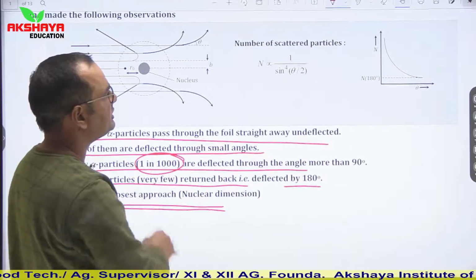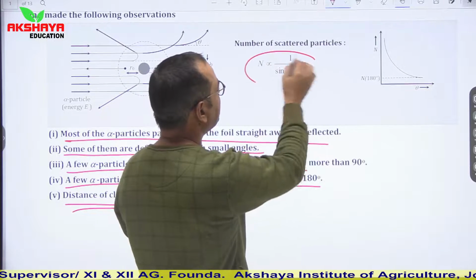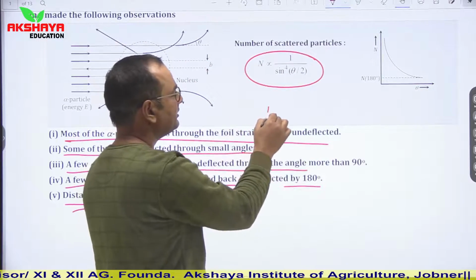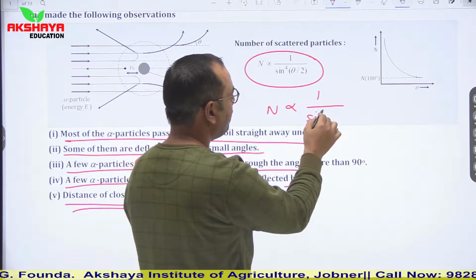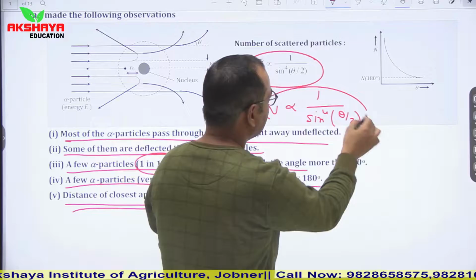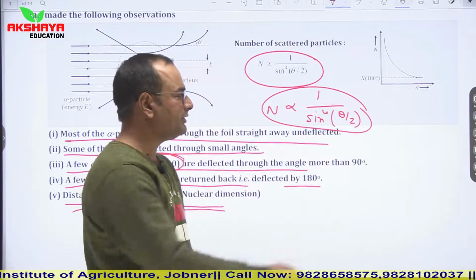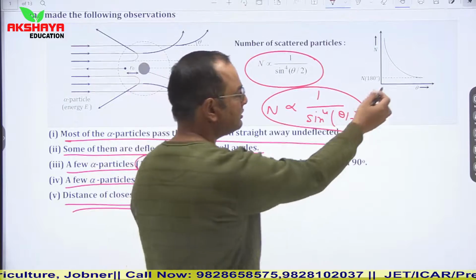This is the general concept. According to Rutherford, the number of scattered particles N is inversely proportional to sine to the power 4 of theta by 2, and this is the graphical relation. If theta increases then the number of scattered particles decreases. So this is the relation.